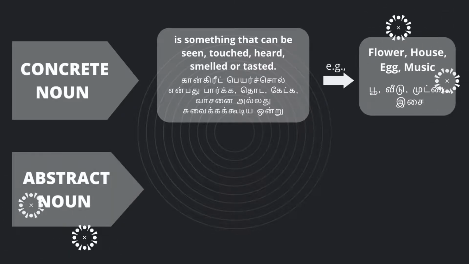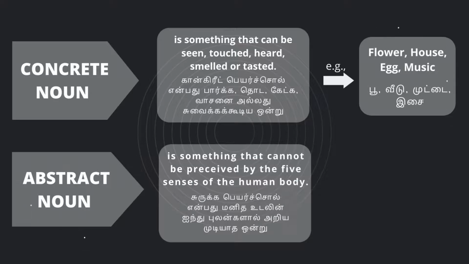An abstract noun is something that cannot be perceived by the five senses of the human body.